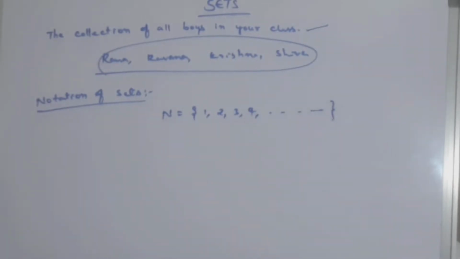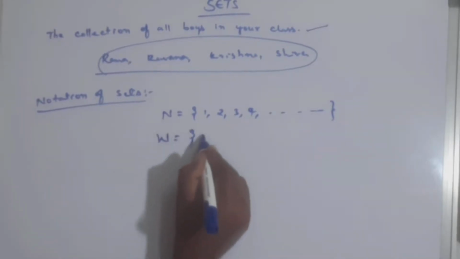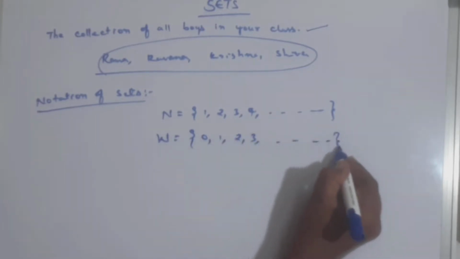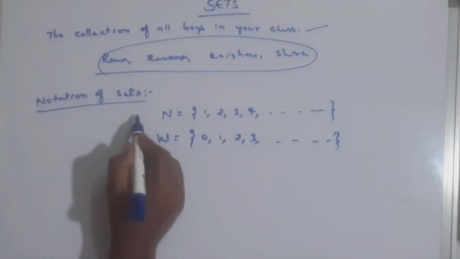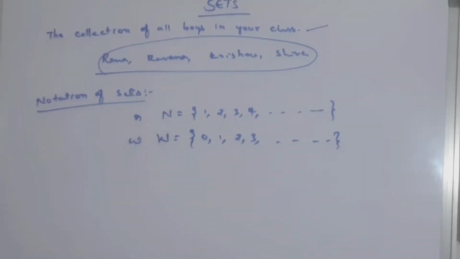The teacher will write the set of natural numbers as capital N, the set of whole numbers 0, 1, 2, 3 and so on. Why don't you write a small n? Why don't you write a small w? You always write capital N for the set of natural numbers, and capital Z for the set of integers. Why?